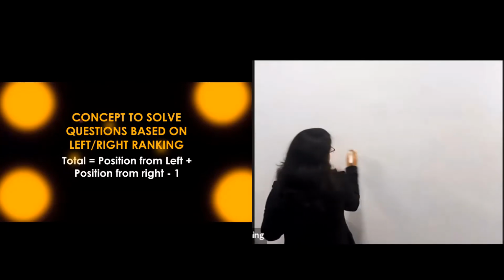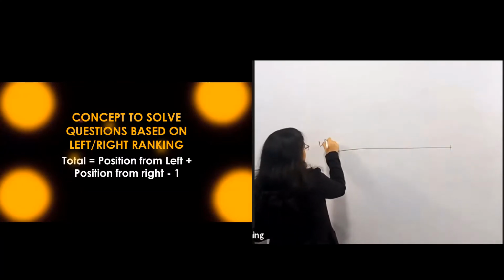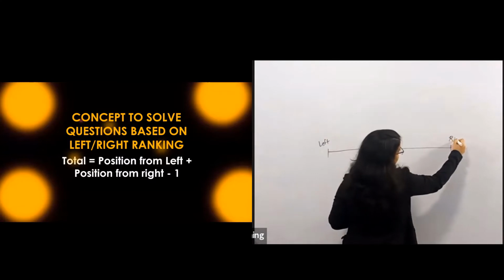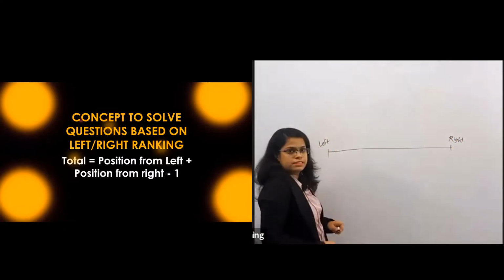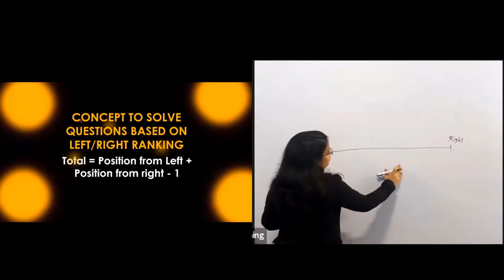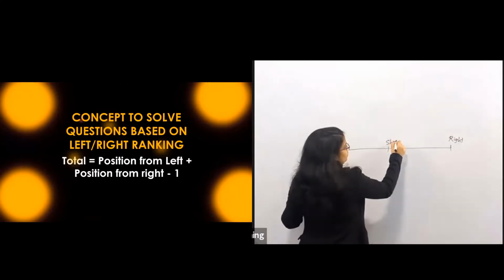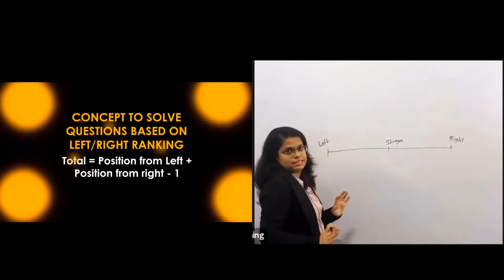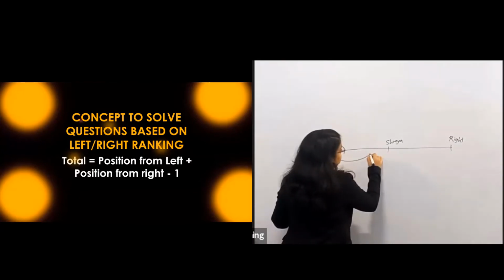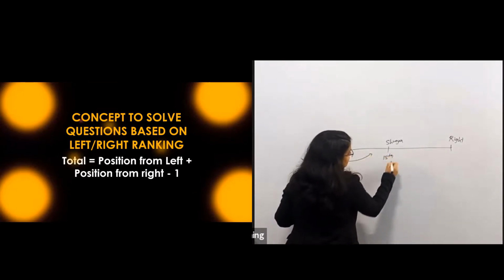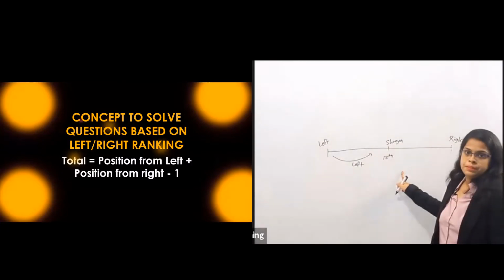Let's see how. Suppose this is a row. This is your left hand and this is your right hand, and suppose some person is here. Let's take Shreya. Suppose Shreya is the 15th from the left end.